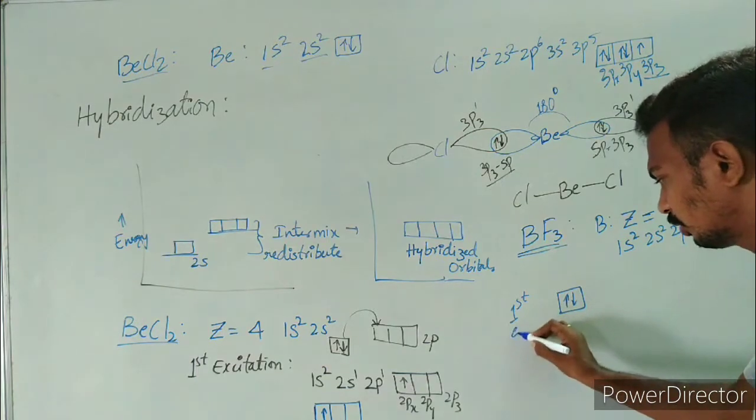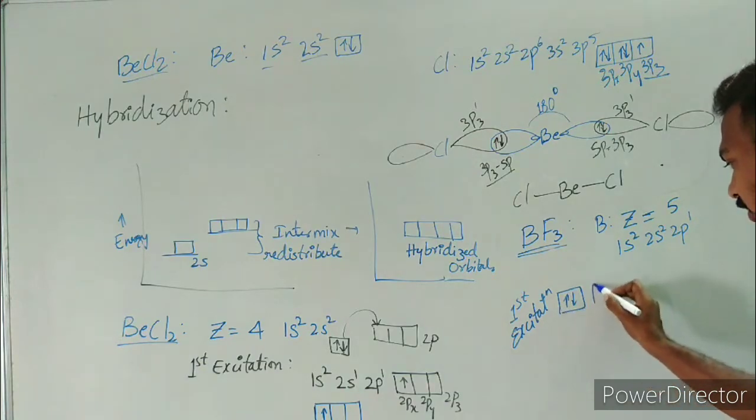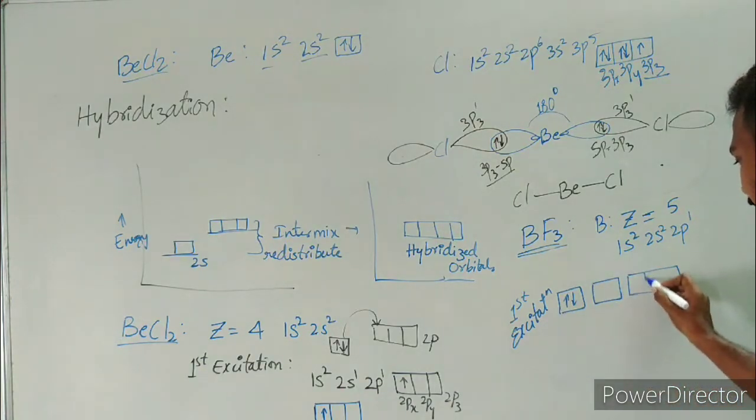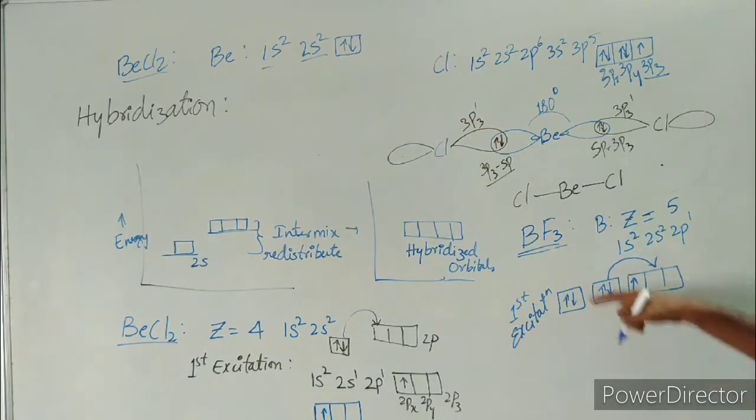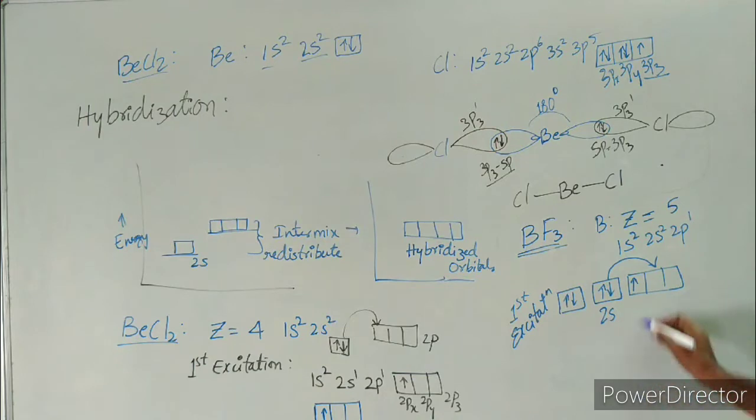So what happens? They undergo the first excitation, and in this first excitation, an electron from the 2s orbital will jump into the 2py atomic orbital. This is 2s, this is 2px, and this is 2py. Due to this excitation, they lead to the formation of what? See here I am showing with respect to energies, 1, 2, 3 like this.